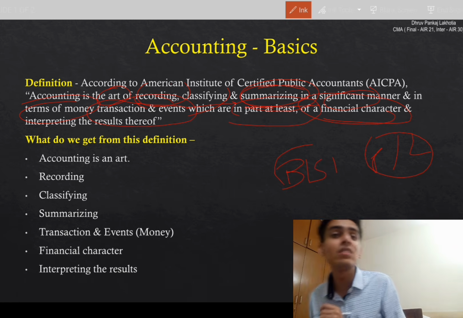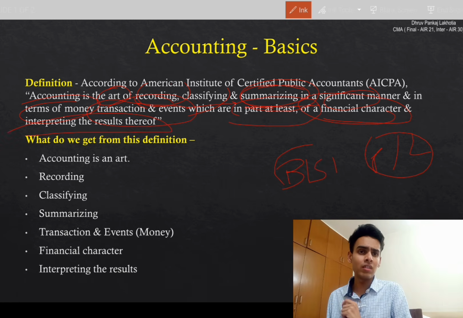decisions, interpreting the results thereof. The last line. It's a very small word, but a very, very large content. Why? With this balance sheet and P&L, we're going to take decisions. This is what we have to do. As a cost accountant, as a chartered accountant, this is what our basics do. We're going to start with